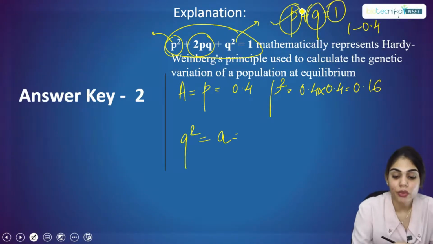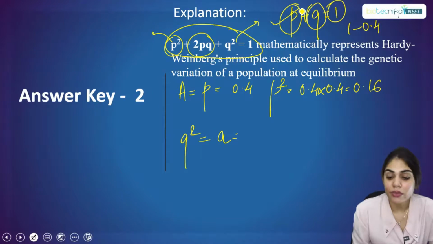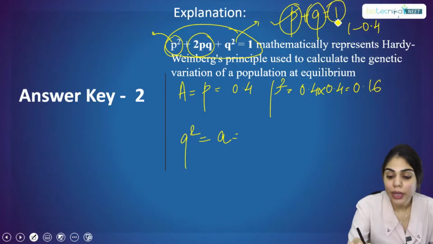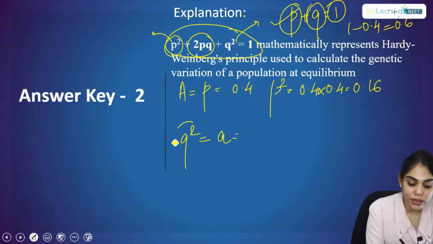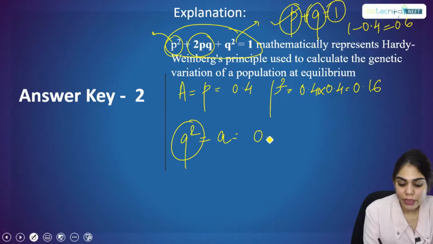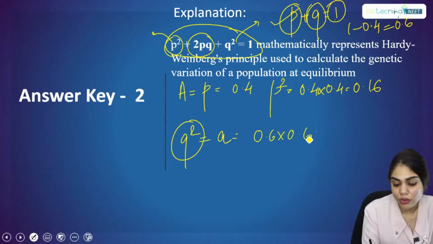Dominant allele they have already given, 0.4, and for the recessive allele it would be 1 minus 0.4, that is 0.6. I'm sure this is clear to everyone. Now, how to solve this q square? It will be 0.6 into 0.6, which will equal to